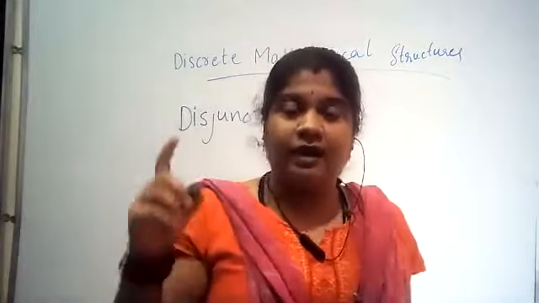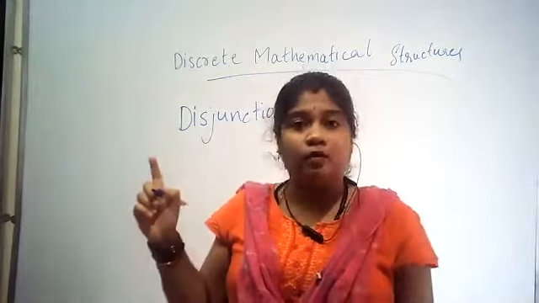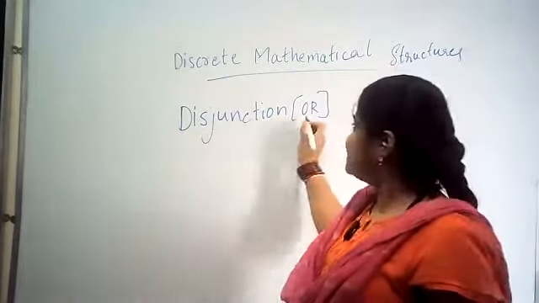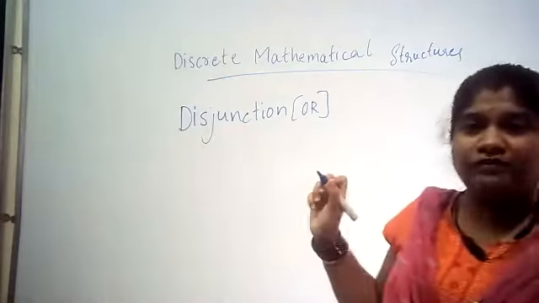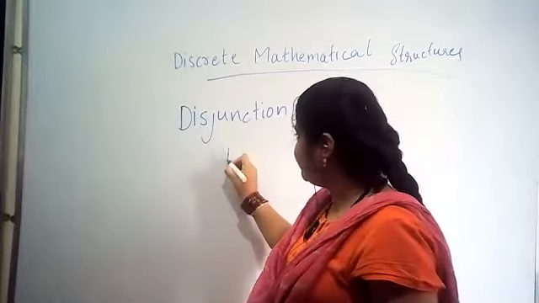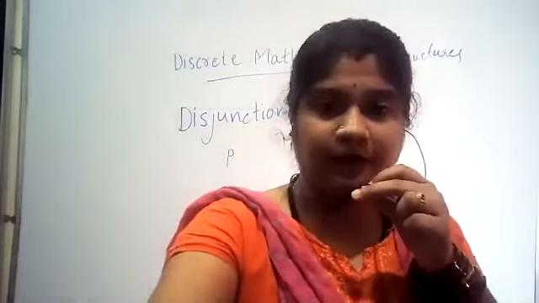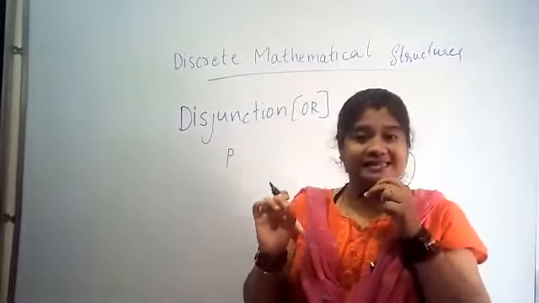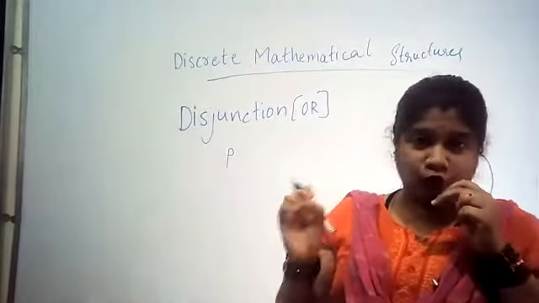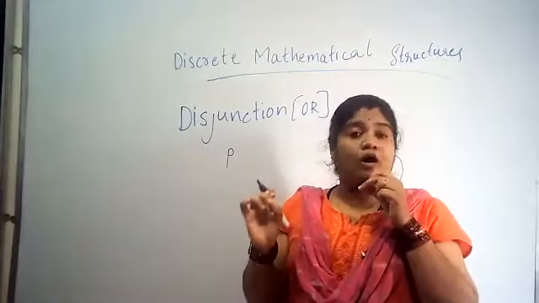The AND gate was about conjunction, whereas the OR gate is all about disjunction. Now we will see the truth table, considering two propositions. What is a proposition? A proposition is a statement or a declaration which can be true or it can be false.